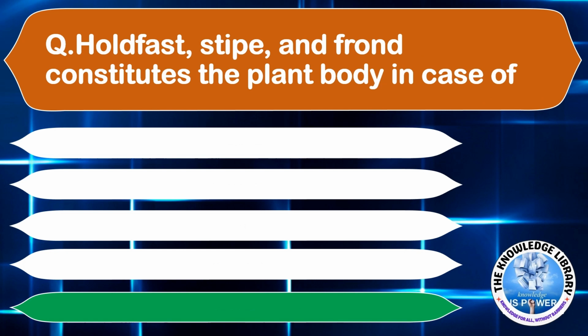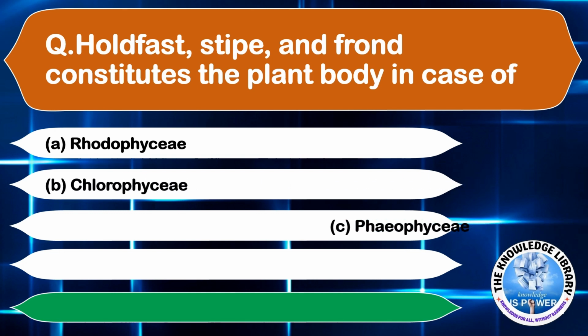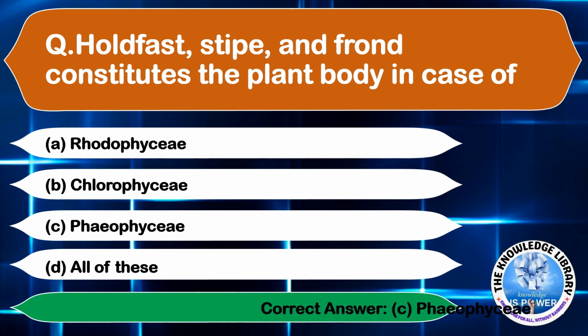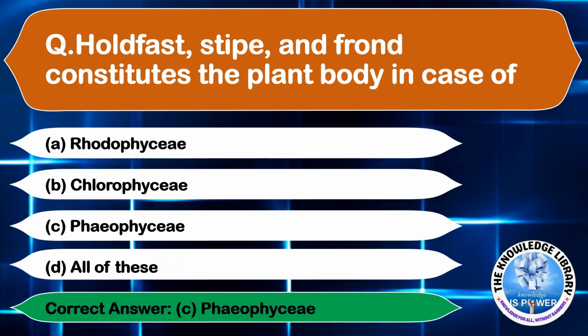Holdfast, stipe, and frond constitute the plant body in case of option A, Rhodophyceae, option B, Chlorophyceae, option C, Phaeophyceae, and option D, all of these. The correct answer is option C, Phaeophyceae.